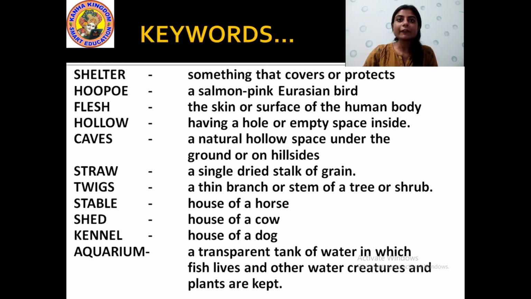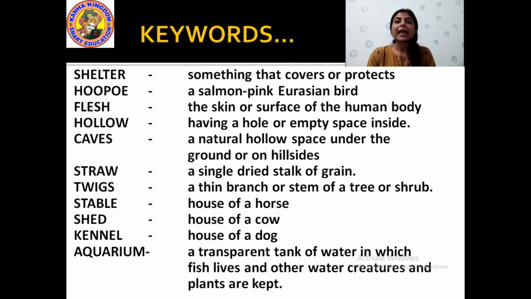Okay. Flesh. I already told you, lions and tigers, they eat the flesh of other animals. Now what do you mean by flesh? Flesh is the skin or surface of the body. When somebody bites with their teeth, they take out the flesh of the animal. That is the skin or the surface of an animal body.